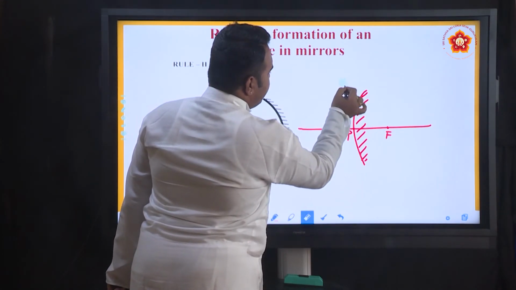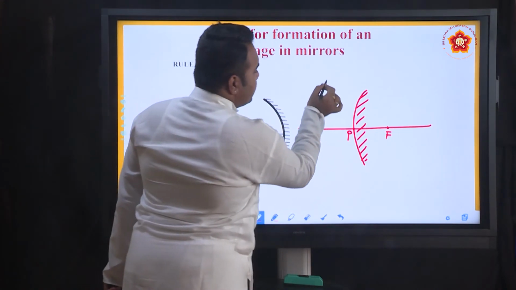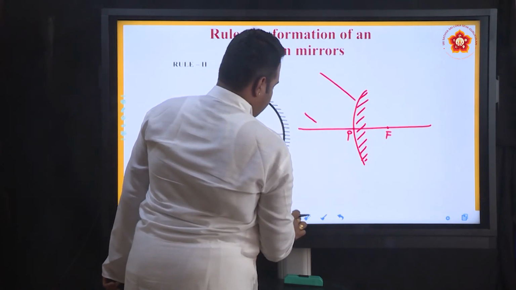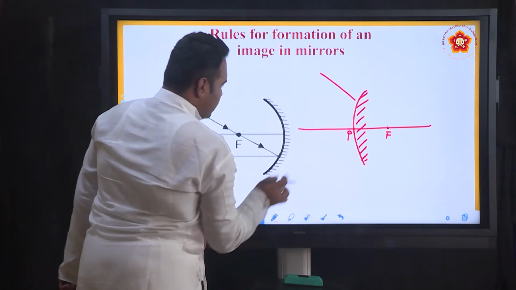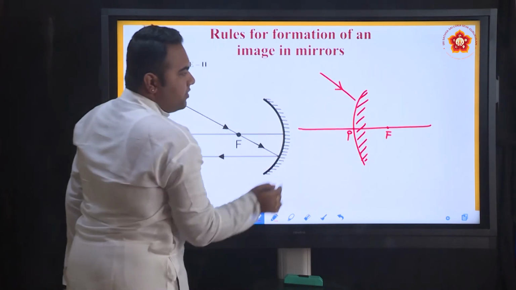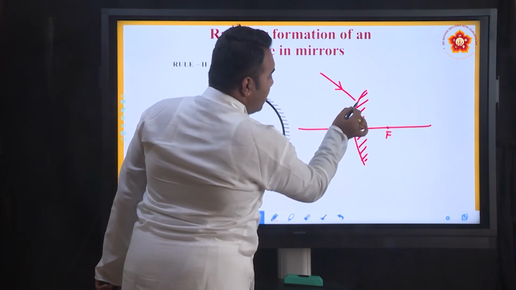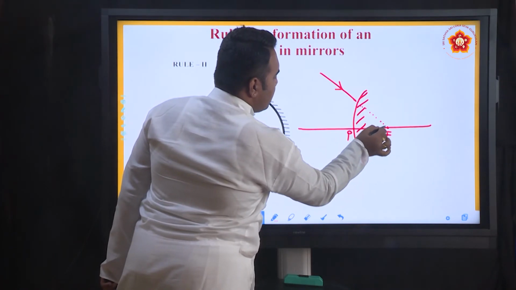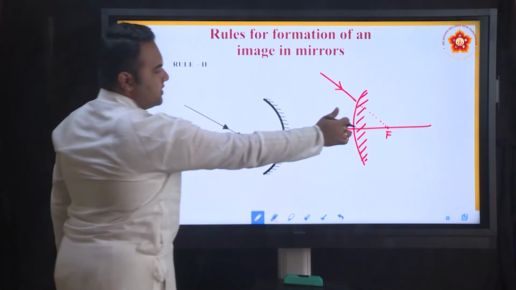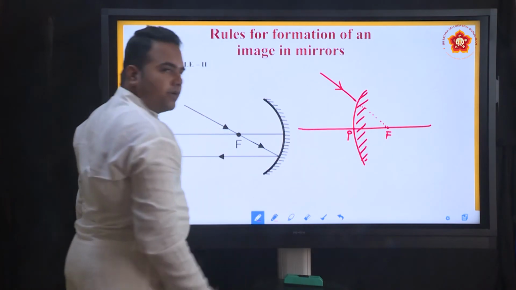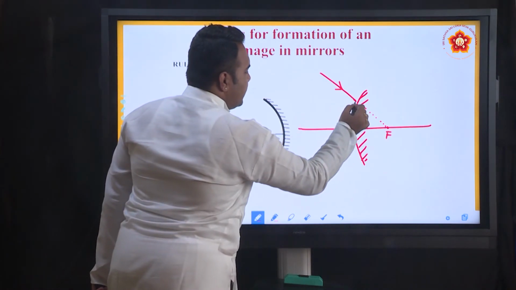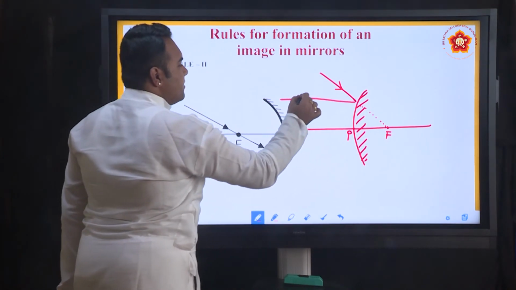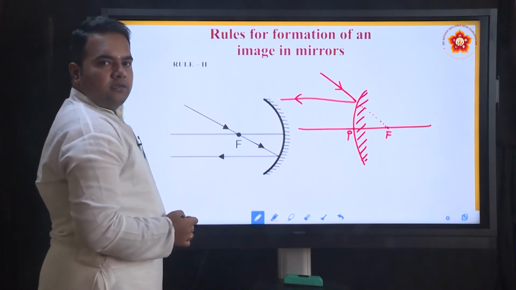Any ray of light that is falling on the convex mirror along the line joining the focus, after the reflection emerges parallel to the principal axis.